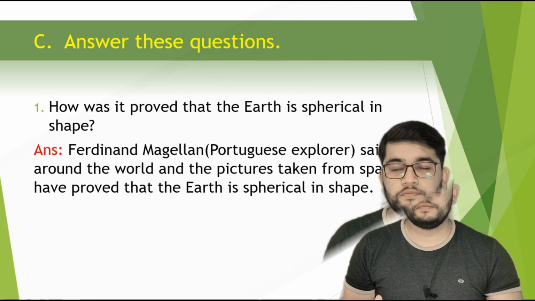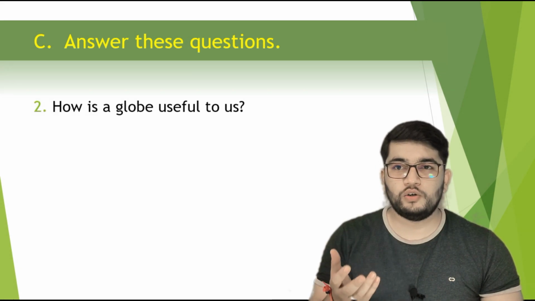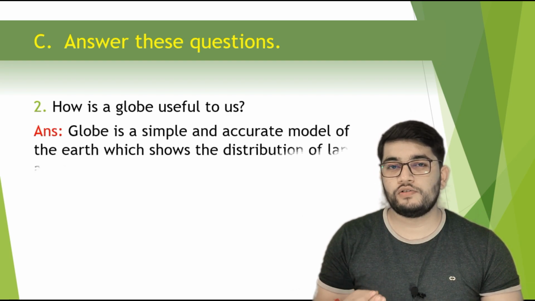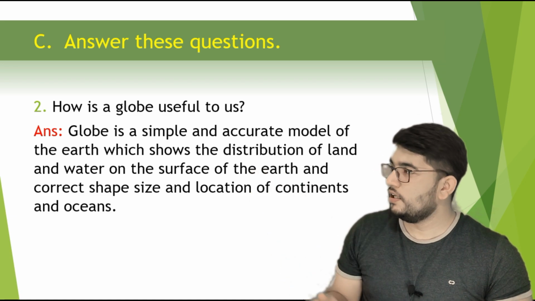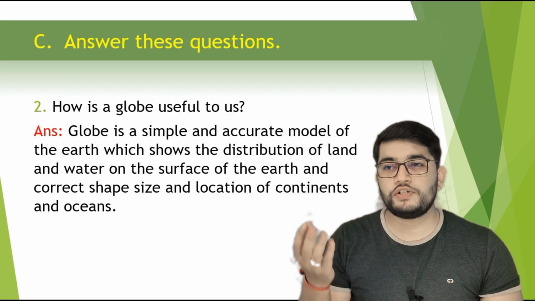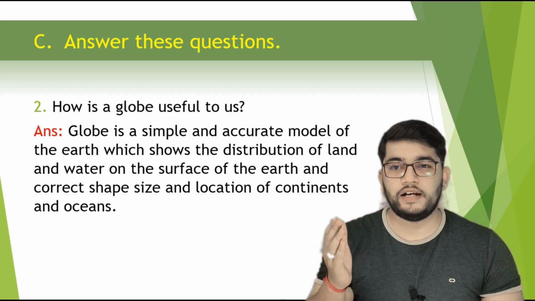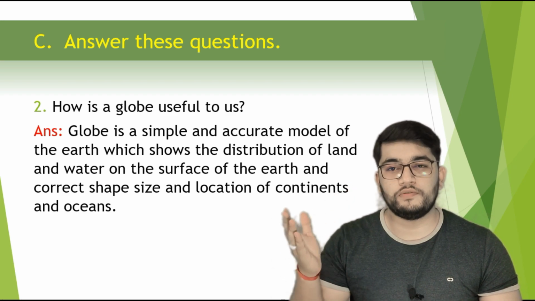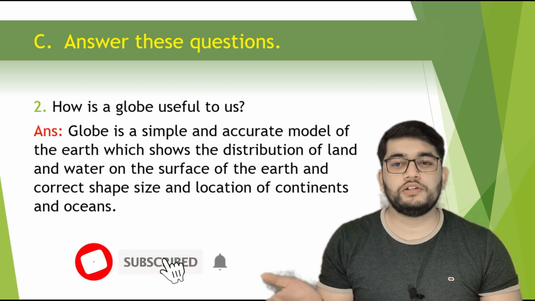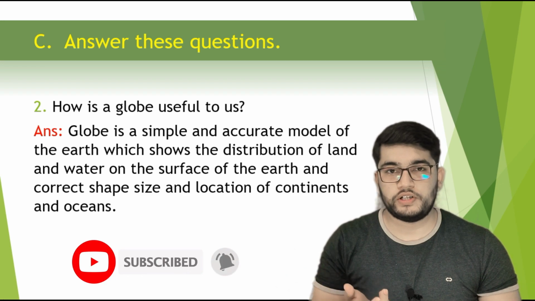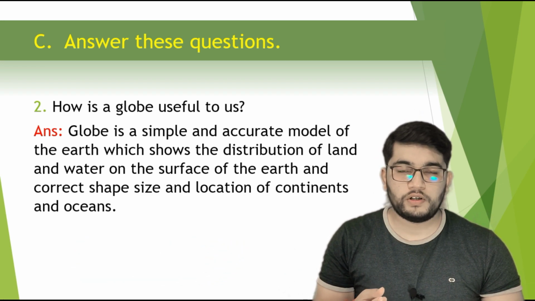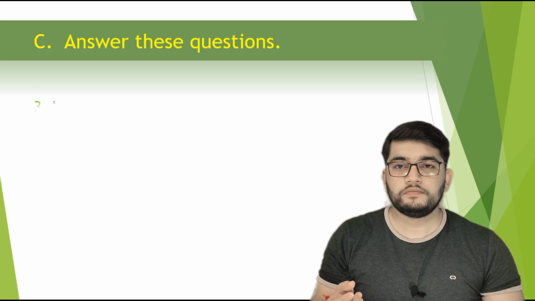Let's see the next question. How is a globe useful to us? Now we have to tell how a globe is useful to us. So the answer is given over here. Globe is a simple and accurate model of the earth which shows the distribution of land and water on the surface of the earth and the correct shape, size and location of the continents and oceans. So in this way we can use the globe. Okay, let's see the next one.